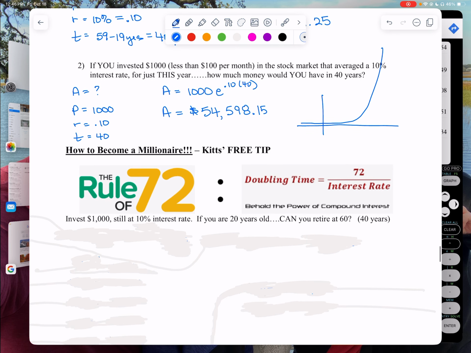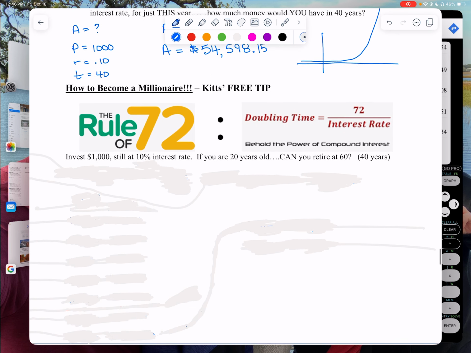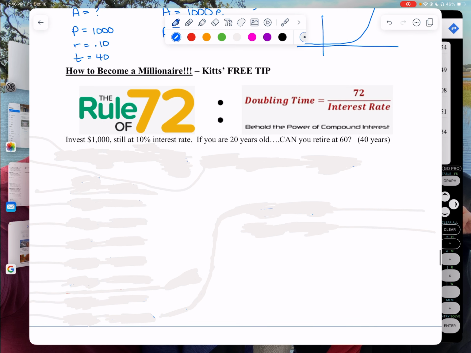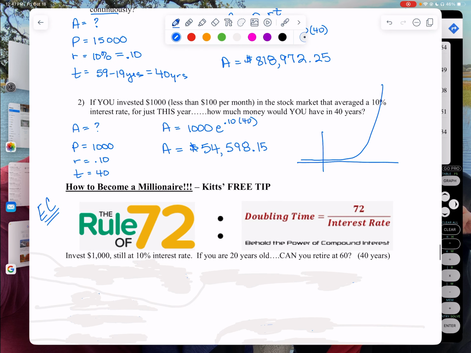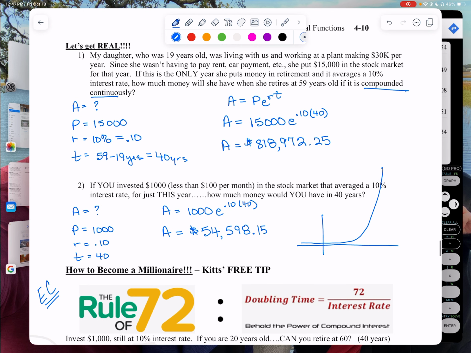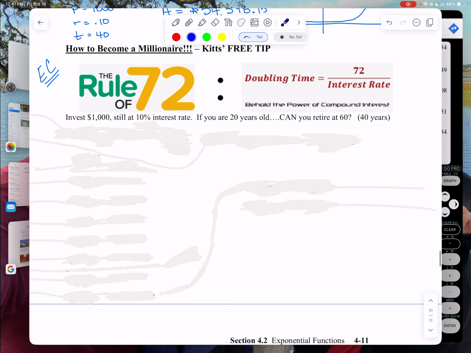Okay, this is my free tip. I'm just telling you right now, this is going to be extra credit on your test. If you know how to use the rule of 72, you're going to get some points on your test. This is basically a shortcut method. It's not as accurate. It's not going to get you down to the penny, but it's pretty darn close.